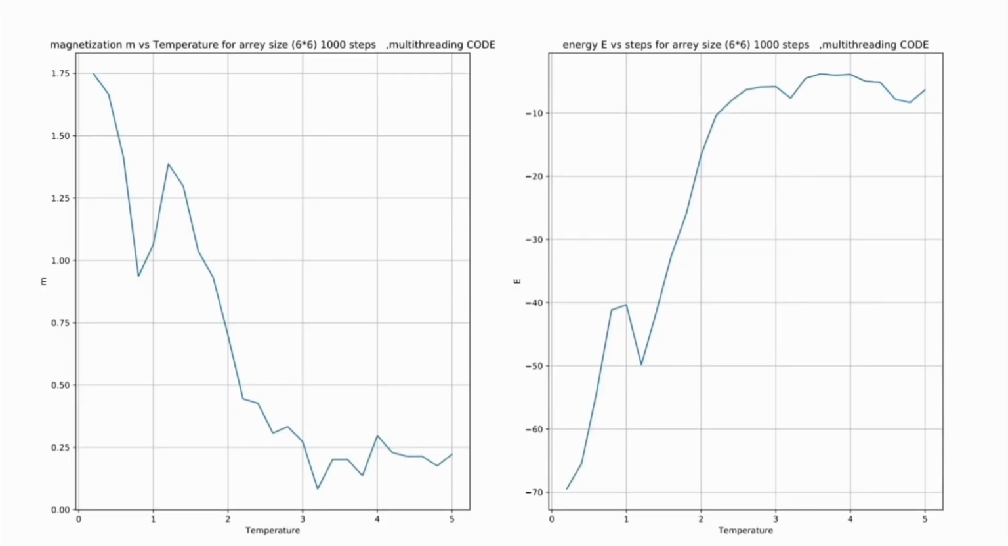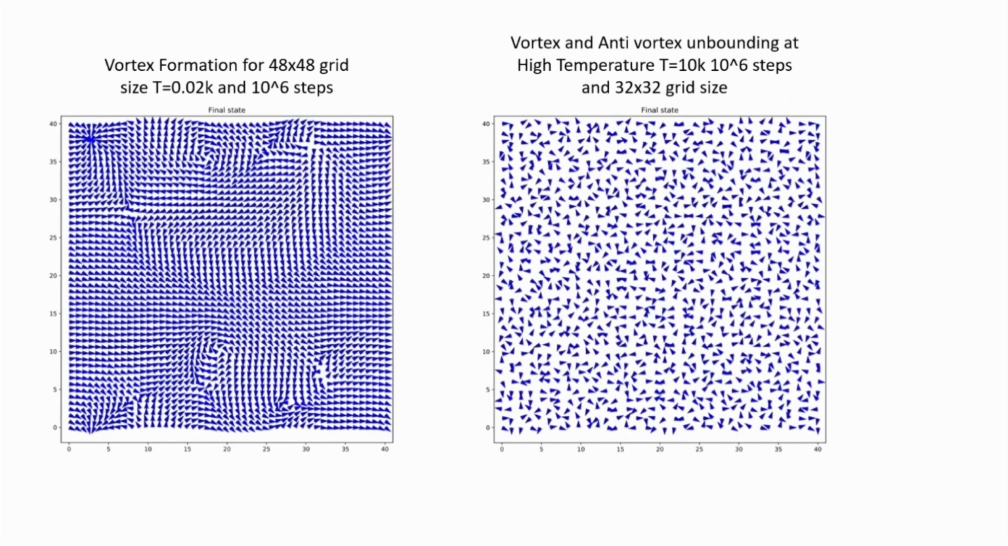From the spin configuration, I can tell that at low temperature, T equal to 0.02 Kelvin, they are forming vortex and anti-vortex formations, where a vortex is a region in which spins swirl around a point, but in an anti-vortex region they rotate or curl around a point in the opposite direction.